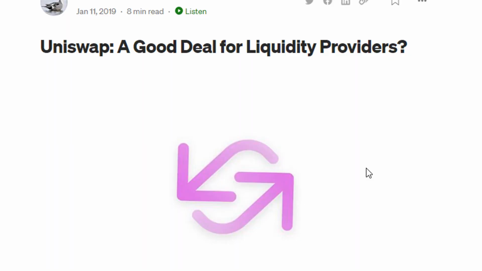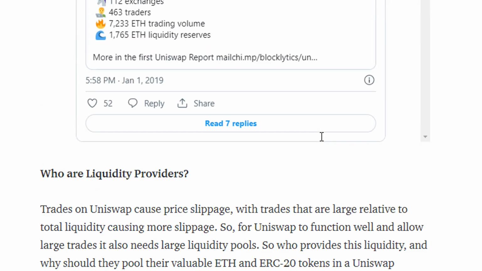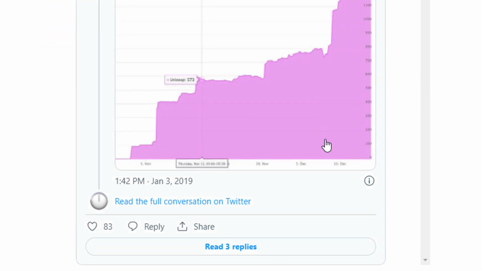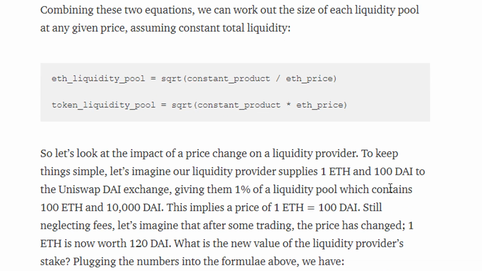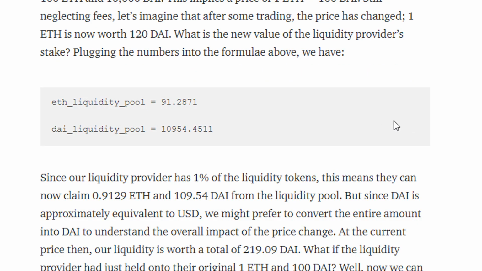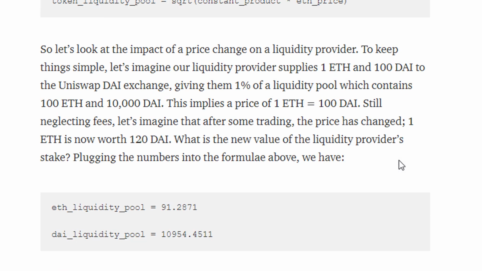If you're wondering how I came up with that calculation in Excel to figure out the liquidity pool value after a year, don't worry, I'm not that smart. It's coming from this article that explains the constant product formula, how that works, and how you can actually figure out the value of that liquidity pool after a year. It's all about the price ratios of the tokens changing.